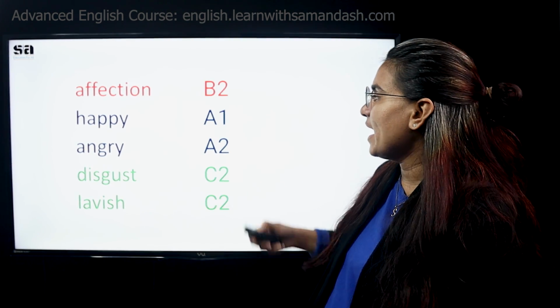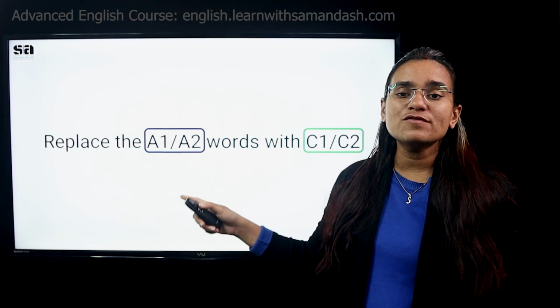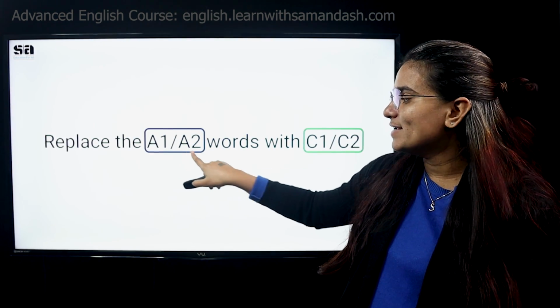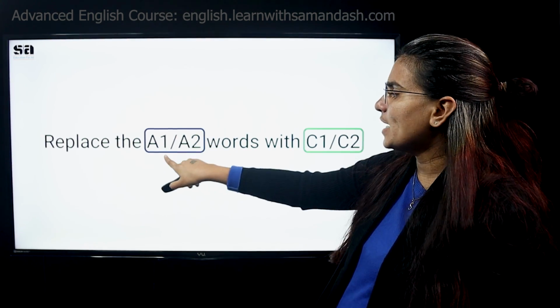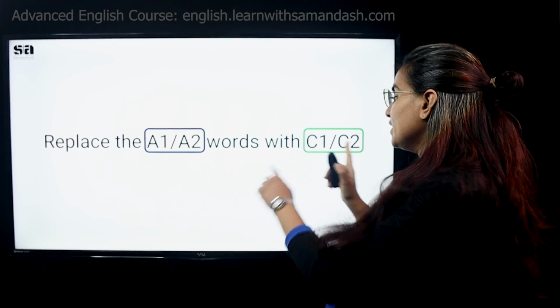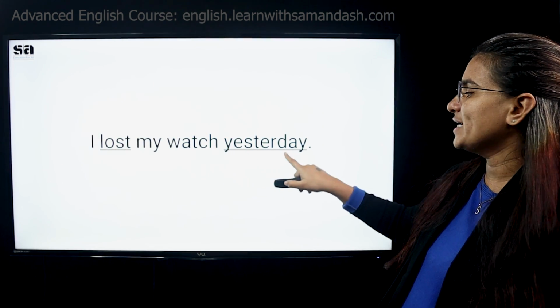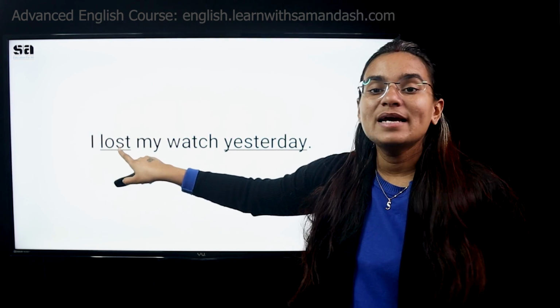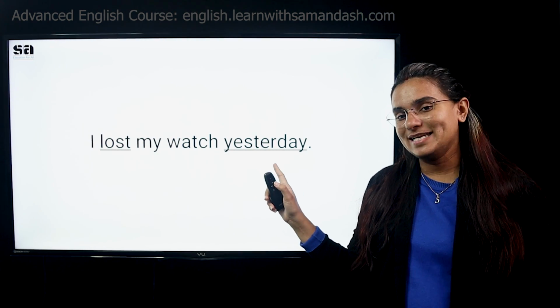All right. Now, we have exercise number 2 on our screen. In exercise number 2, you have to replace all the A1, A2 words with C1, C2. We are talking about basic replacement to expert level replacement. I lost my watch yesterday. You have to tell me an upgraded version of the word lost, and an upgraded version of the word yesterday.